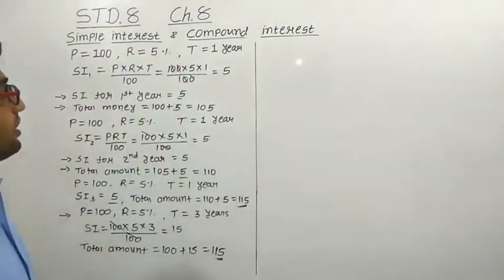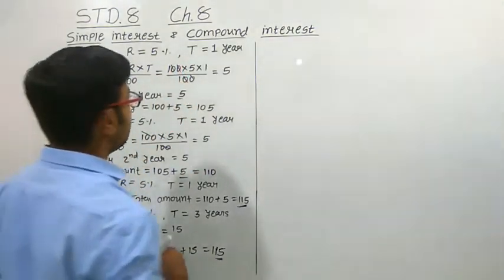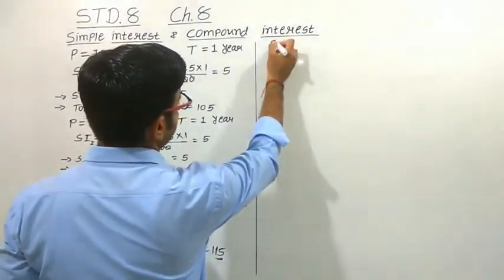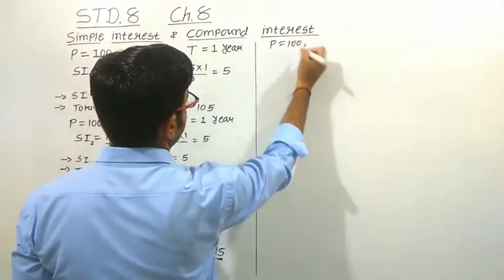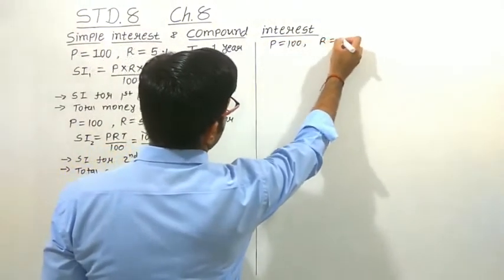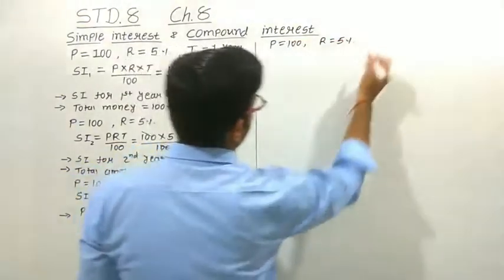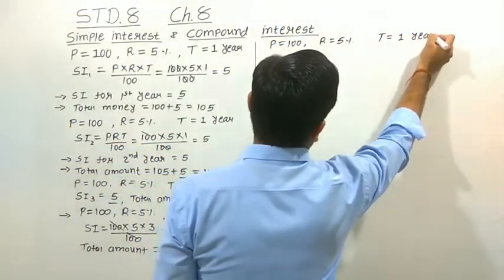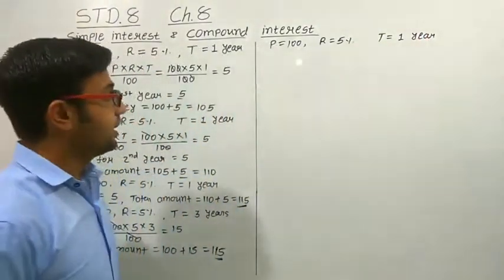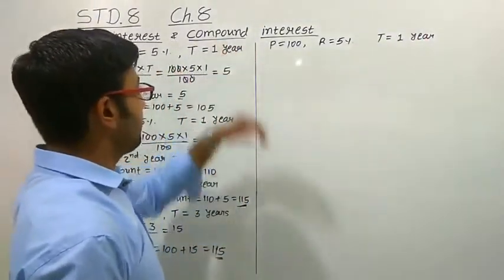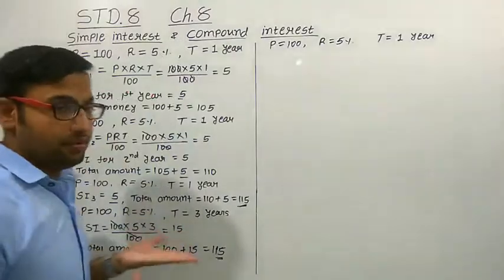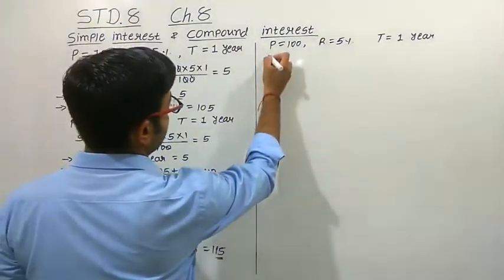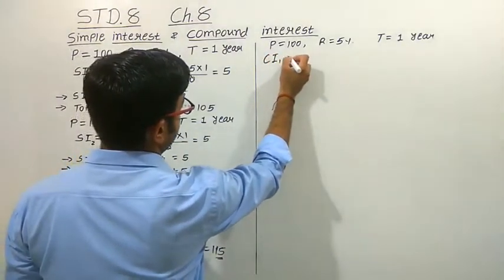Now let us study compound interest, right? Here also we are taking the principal amount the same, 100 rupees. The rate is also 5% and the time duration is also 1 year. To find the compound interest, the formula will remain the same. So here we are taking compound interest for 1 year.